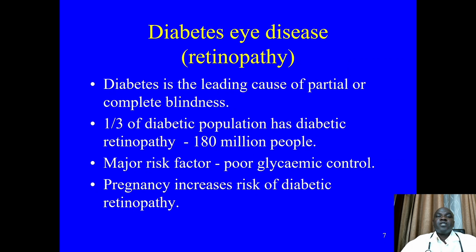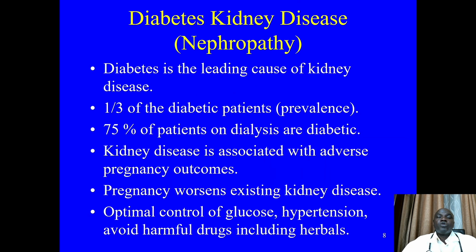Diabetic eye disease is also called retinopathy. Diabetes is the leading cause of partial or complete blindness, and 1/3 of the diabetic population has retinopathy. That's about 180 million people currently. A major risk factor for diabetic retinopathy is poor glycemic control, and pregnancy increases the risk of diabetic retinopathy.